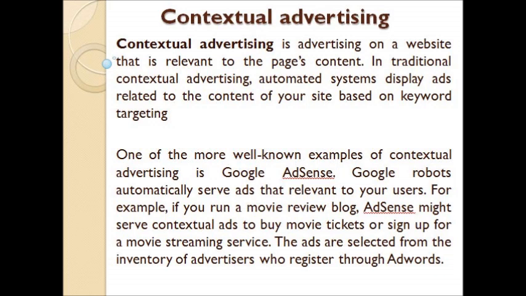One of the more well-known examples of contextual advertising is Google AdSense. As we know, Google AdSense is a program which partners with different websites and makes the Google network, the Google Display Network. Google robots automatically serve ads that are relevant to your users, meaning relevant to our client. For example, suppose you are running a movie review blog, AdSense might serve contextual ads to buy movie tickets or sign up for a movie streaming service.